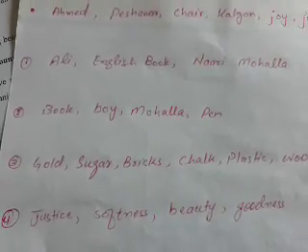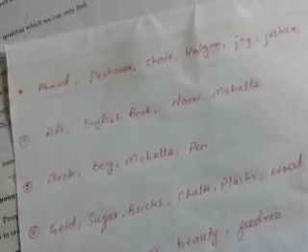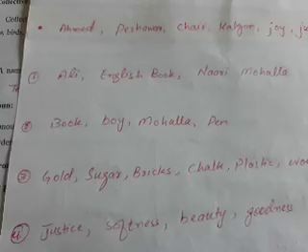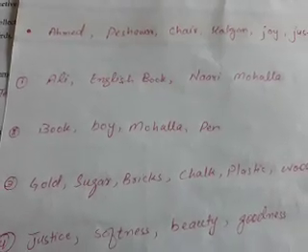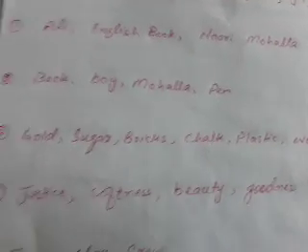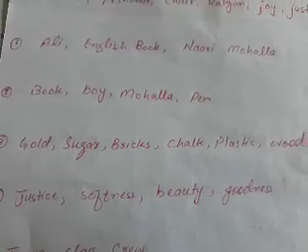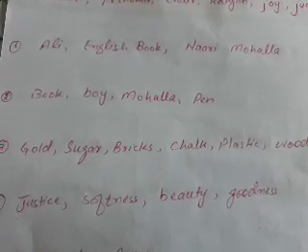Abstract noun shows only the name of a quality, action or state of things, etc. Or we can simply say that those things are qualities which we can only feel. So justice, softness, beauty and goodness, etc. are the examples of abstract nouns.